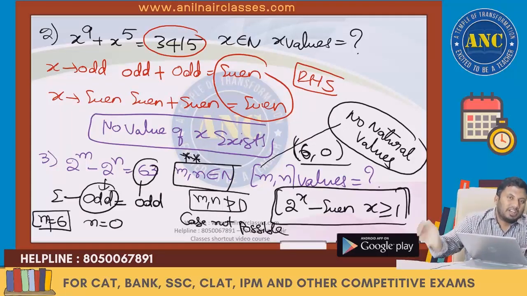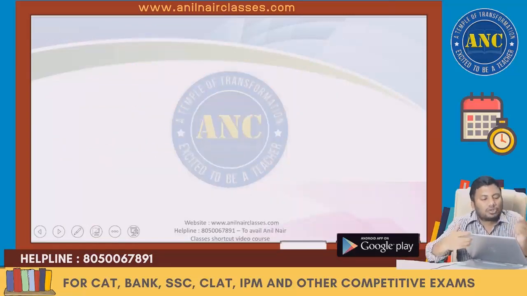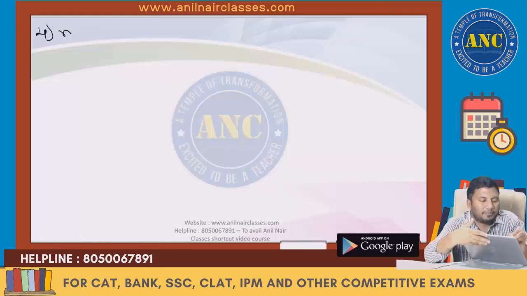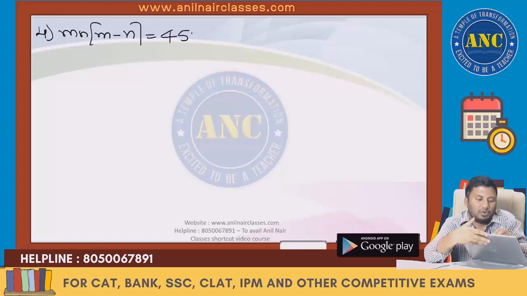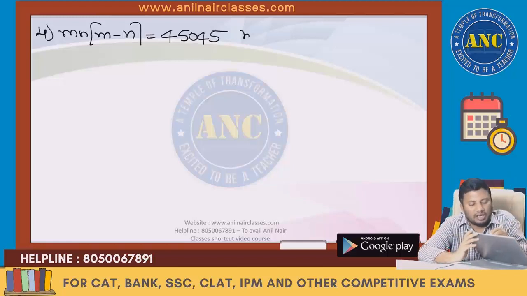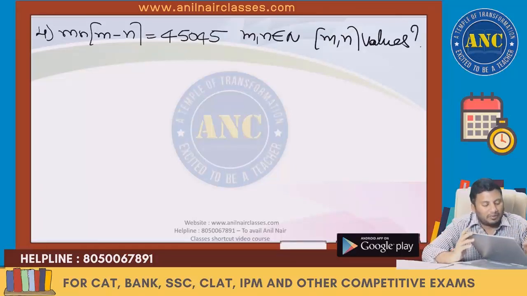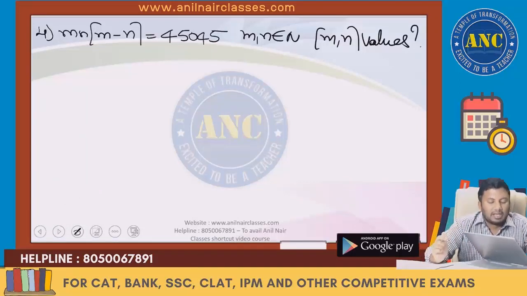Fourth question. Please write down, sir. Fourth question. m and n: mn into m minus n is 45045. m and n are natural numbers. How many values can m and n take?